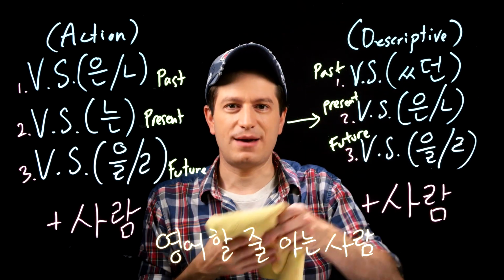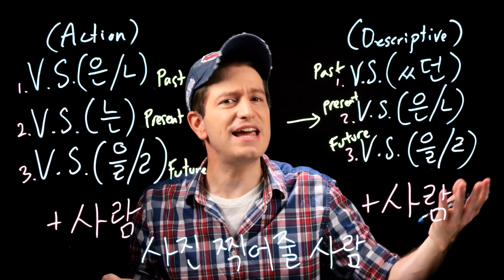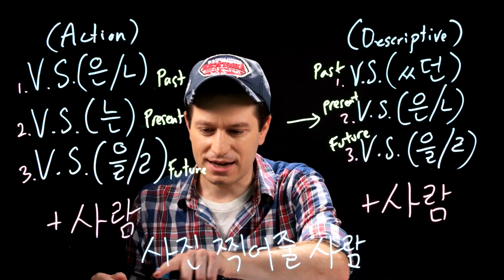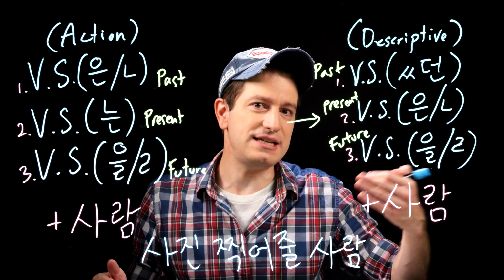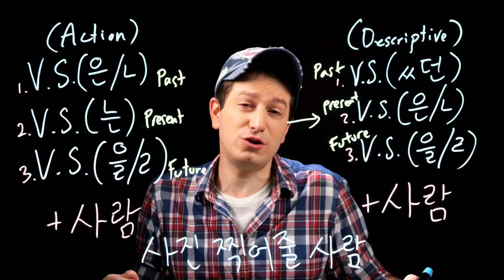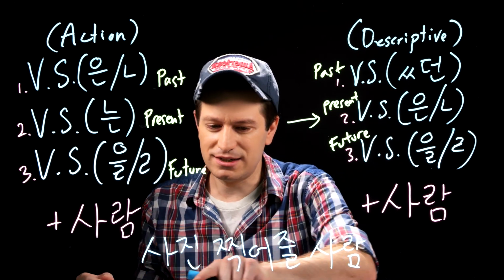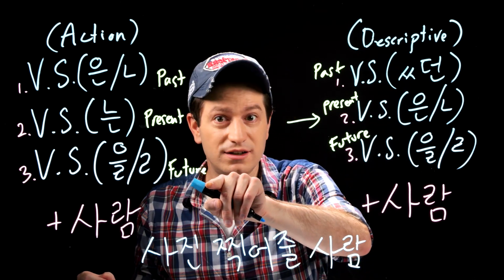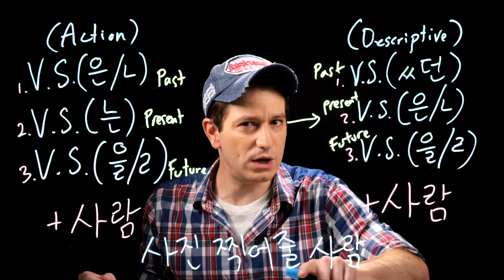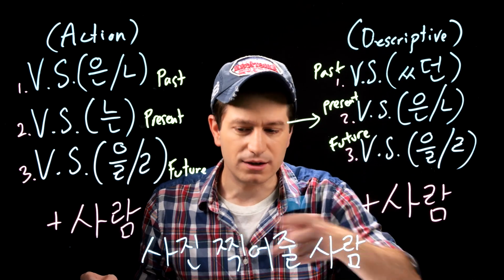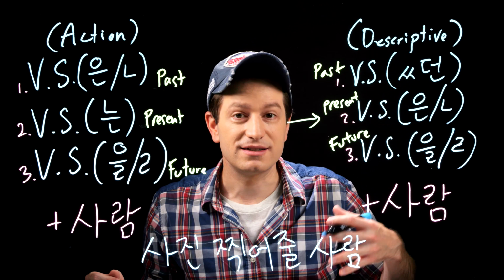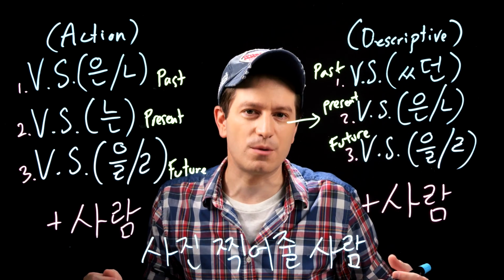Let me give you one more example. 사진 찍다 means to take a photo. So you might ask someone to take a photo for you by saying 사진 찍어주세요. Please take a photo for me. But what if that's not what you want to say? You want to say, is there anyone who would take a photo for me? 사진 찍어줄, future tense, 찍어줄 사람, literally a person who will or a person who would take a photo. And then you can say 있어요, is there, or maybe 찾고 있어요. I'm looking for someone to take a photo.